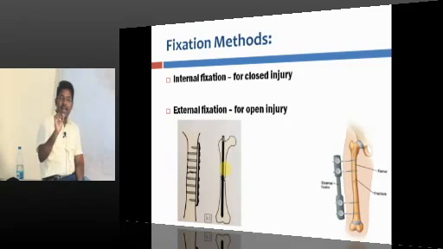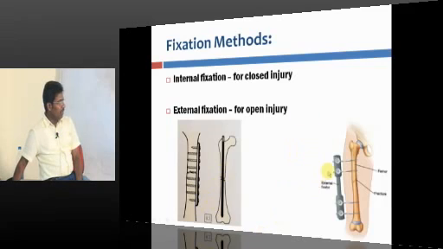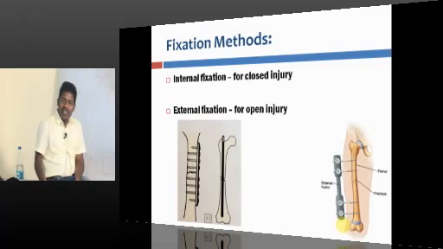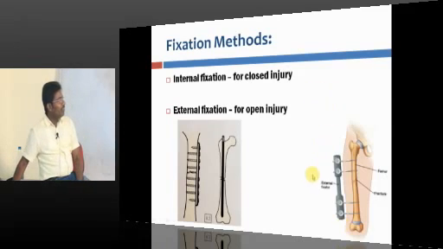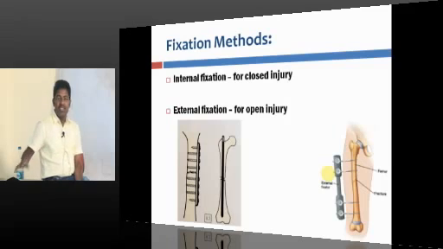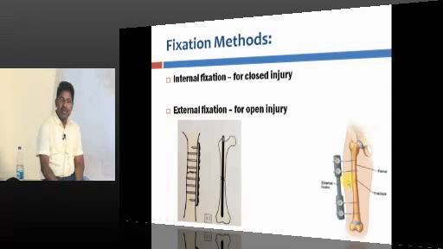For a closed injury, if the fracture is not open and there is no communication, you can go for internal fixation. And look at this, here the materials are lying outside the body. So this is the external fixation method. External fixation methods are useful for open injury patients. If the patient has an open injury like this, you cannot keep anything inside because it will easily get infected. So open fractures, external fixator; closed injuries, internal fixator.